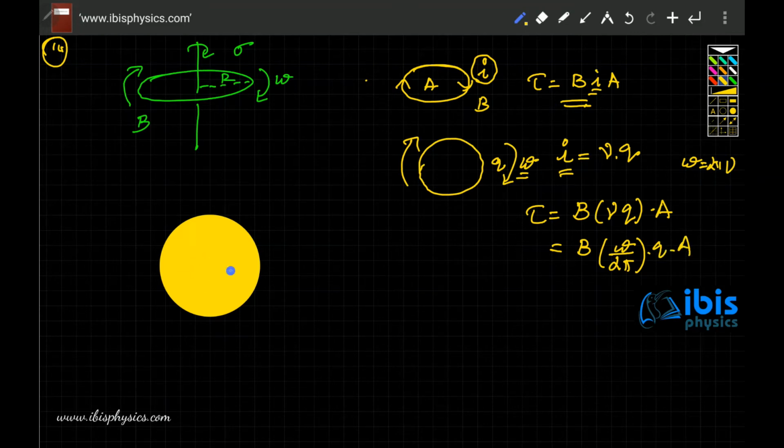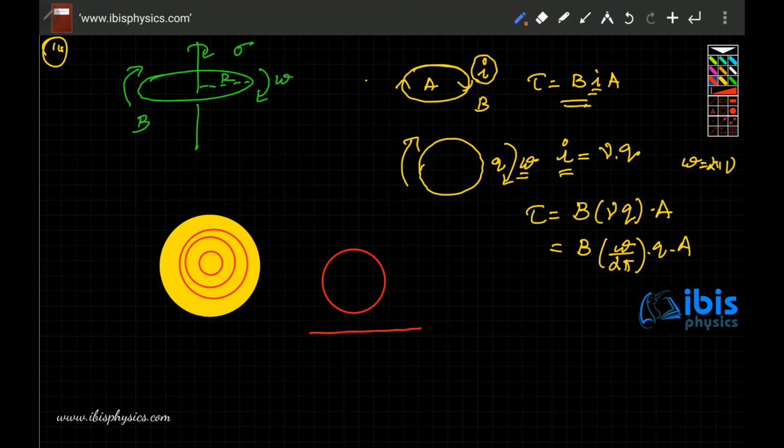But we have a disk right now. How do we imagine a disk? A disk can be imagined to be made of very many small loops. So we are going to take one such loop here. If you cut the loop and spread it, it will be like a line. This loop has a small thickness, let us say dx, and it has a radius x. Then this length will be 2 pi x, because the radius is x, and the thickness is dx.